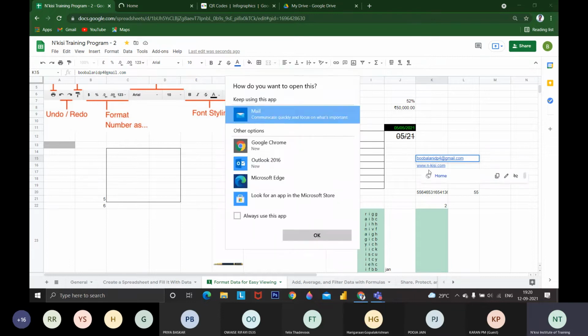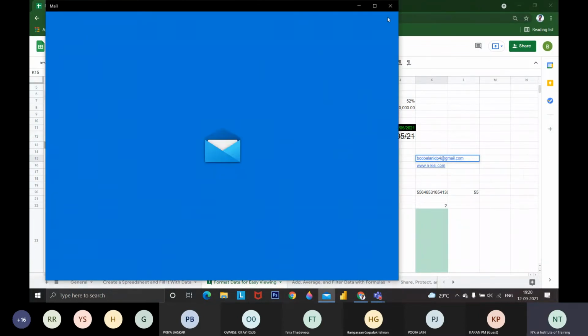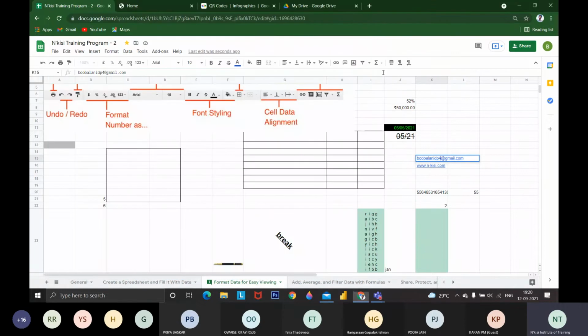Whether you want Google Chrome or the internal mail, you can make use of it. Just know that if you want to make a link, use the link option. If I copy and paste this link, you will not get it directly as a link, since it contains HTTPS.